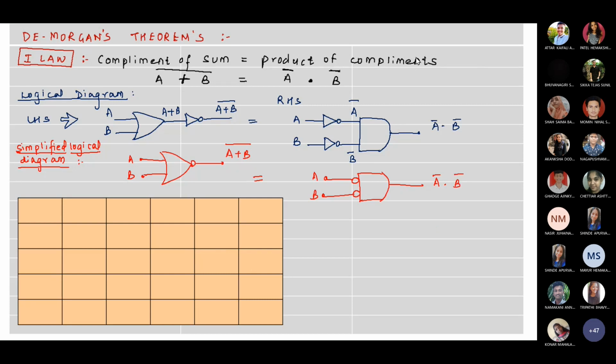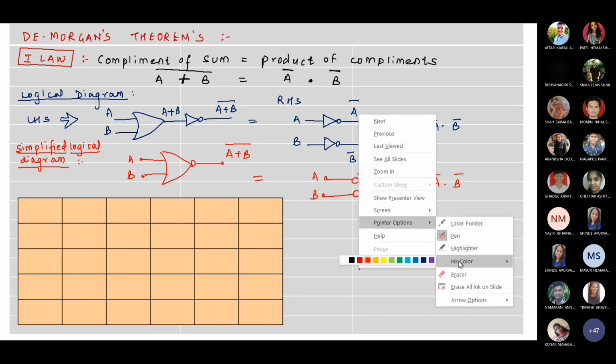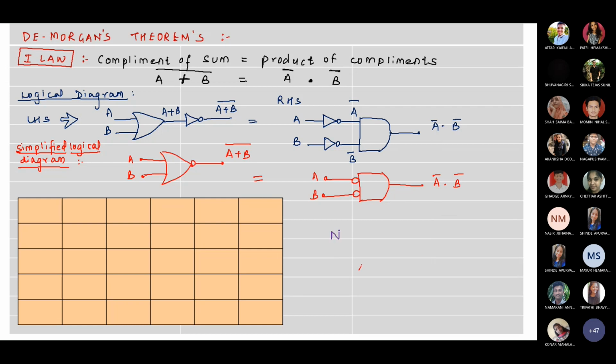So hence from this we can write, what is our LHS? LHS is NOR, is equal to, RHS is what? Bubbled AND. Bubbled means inputs are complemented and then given to the gate. So basically NOR gate is equal to bubbled AND. This is another statement of De Morgan's first law. Is this clear to everyone? Diagrammatically.